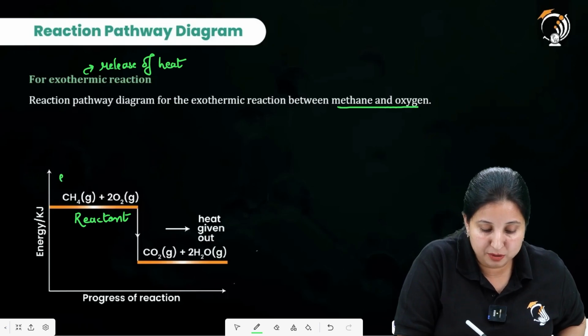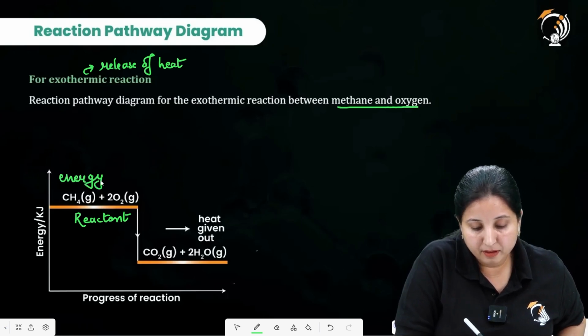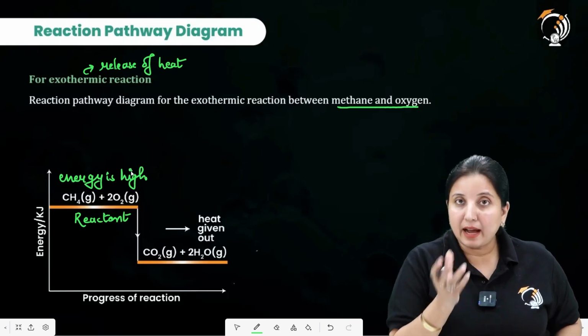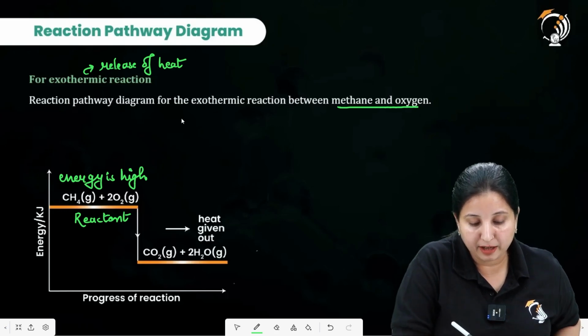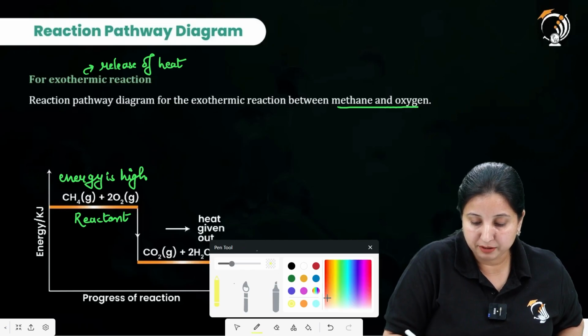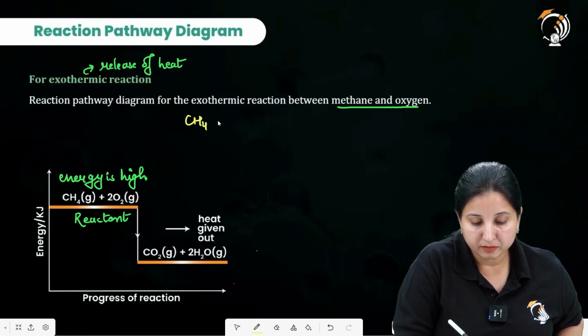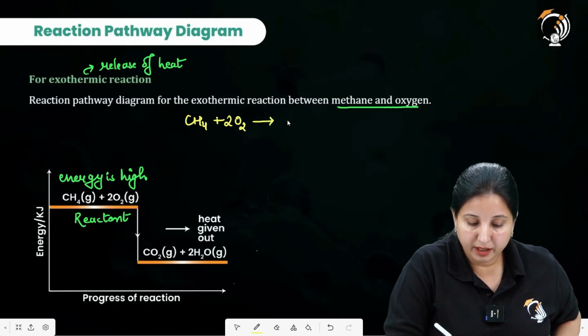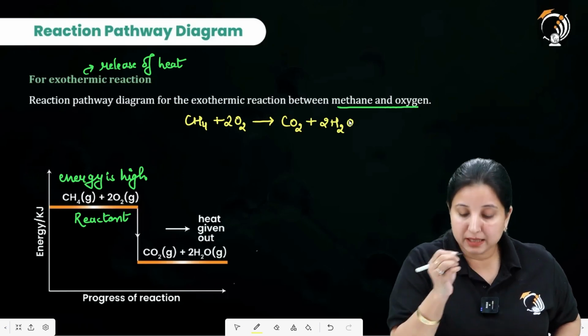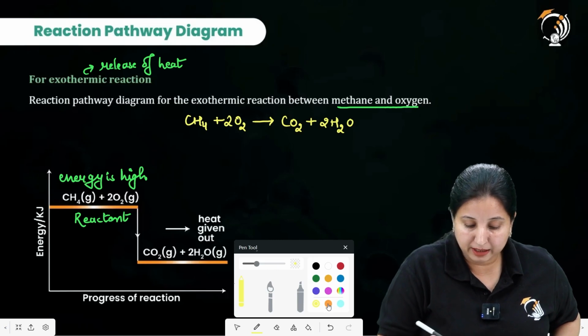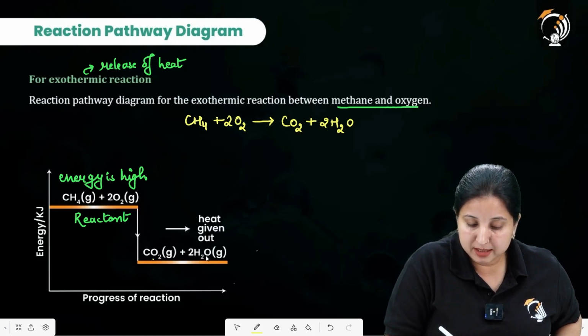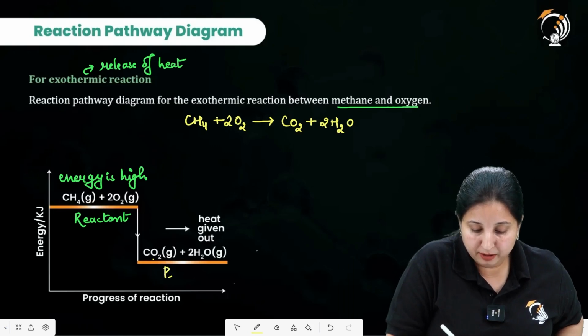It means their energy is high. When both of them are reacting, if I write down the chemical equation, it gives us CO2 plus 2H2O. So basically when they are reacting, they are producing CO2 and H2O. So these are what?